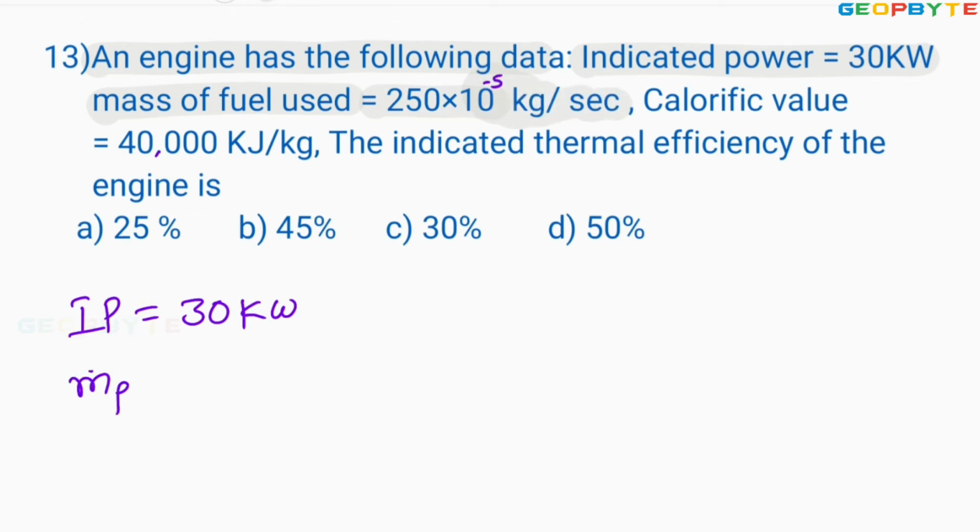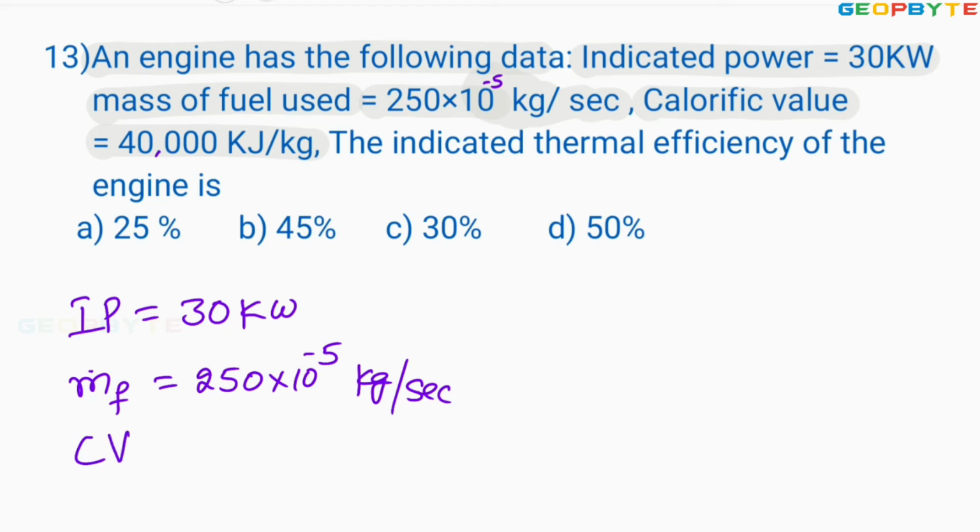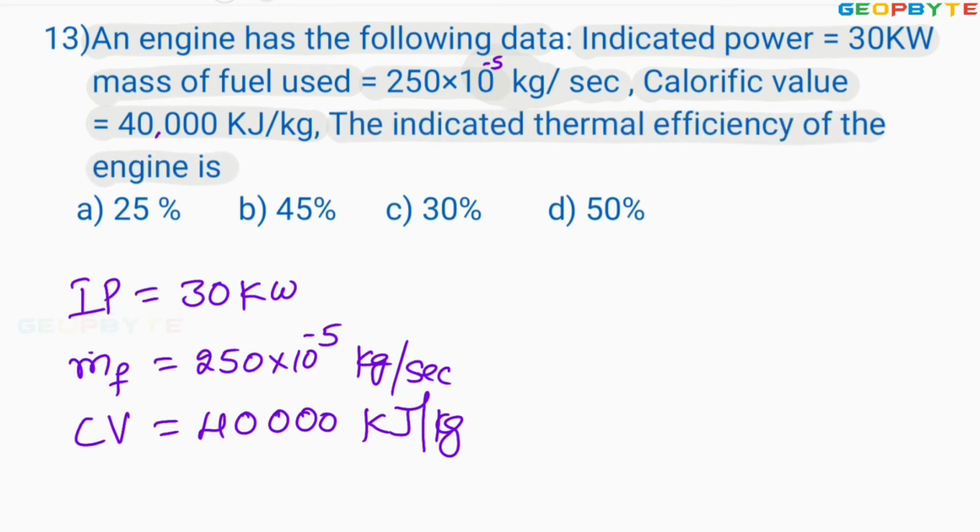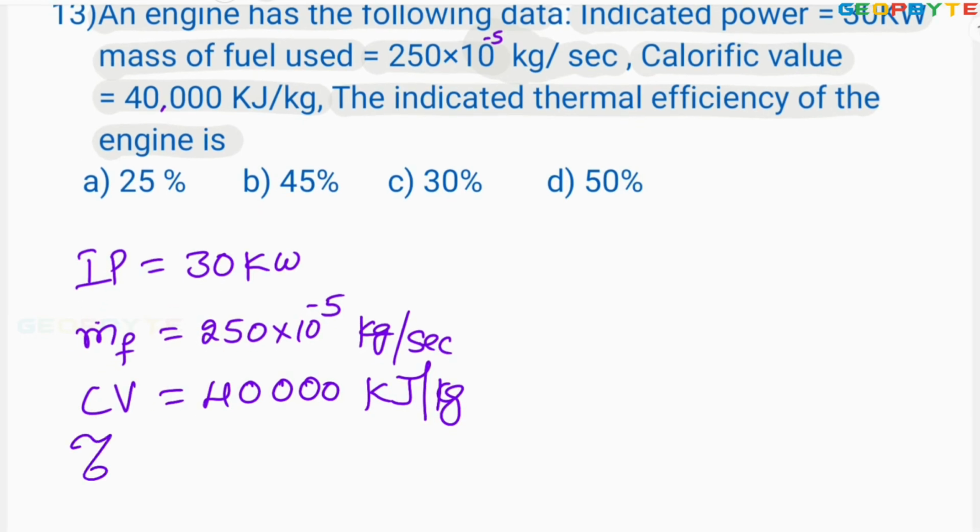Calorific value of the fuel is 40,000 kilojoules per kg. You are asked to find the indicated thermal efficiency.